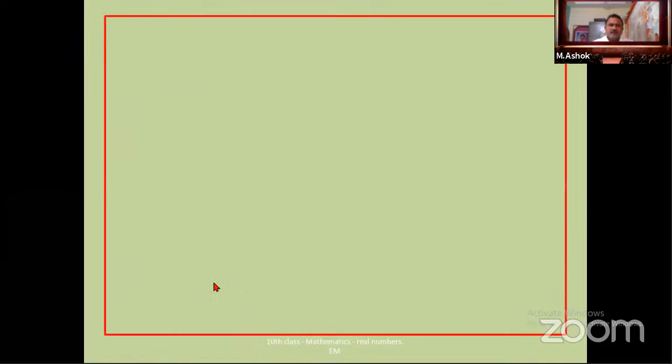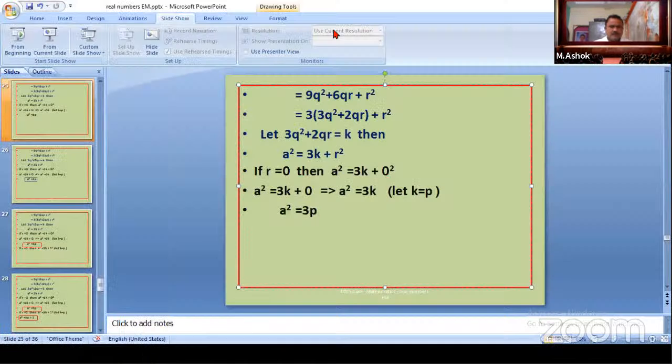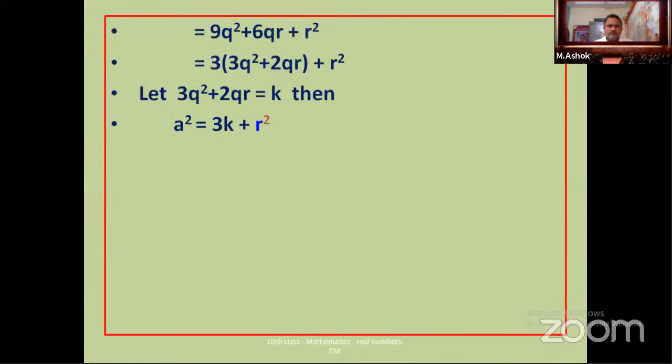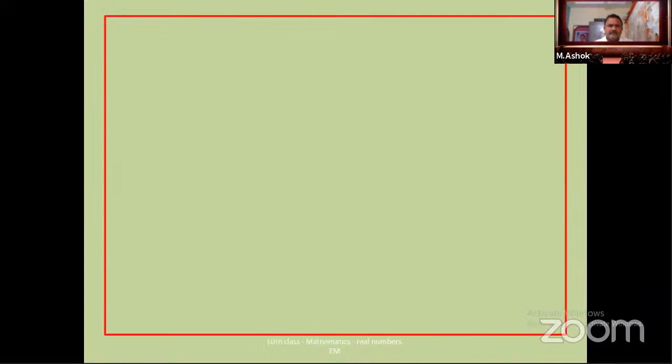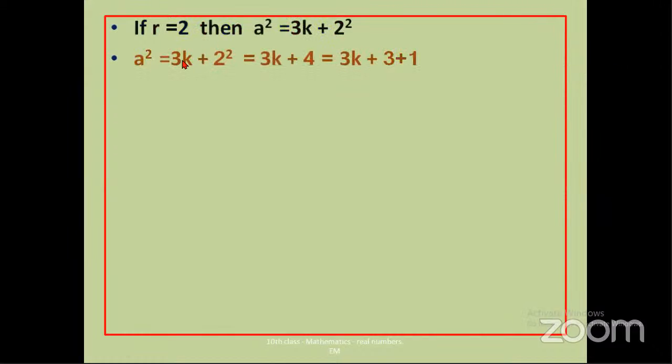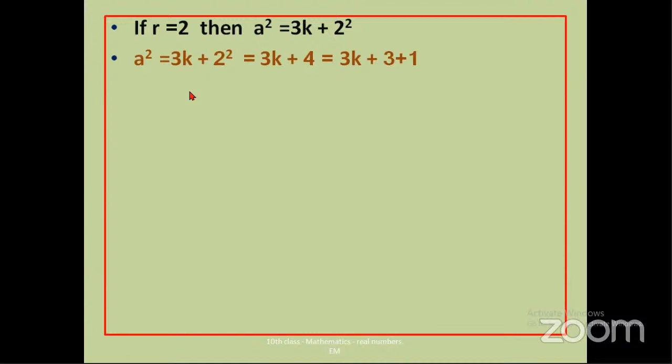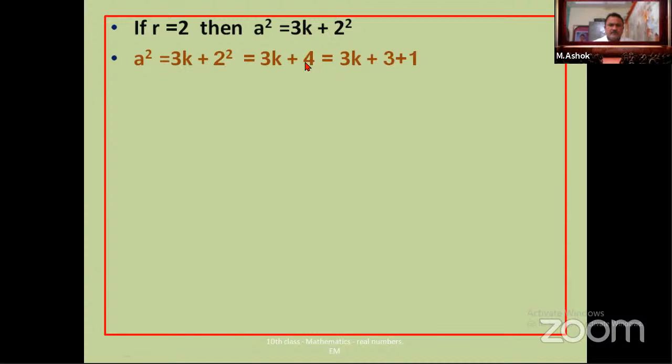Next, finally, if r is equal to 2, then a square is equal to 3k plus 2 square. 2 square means 4.